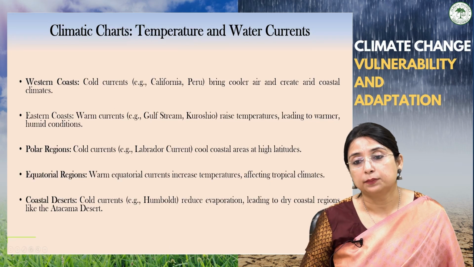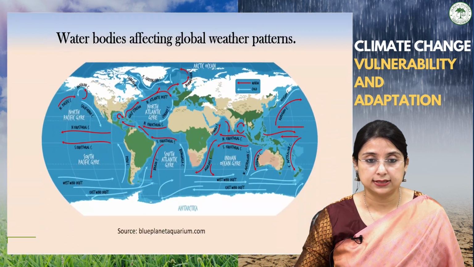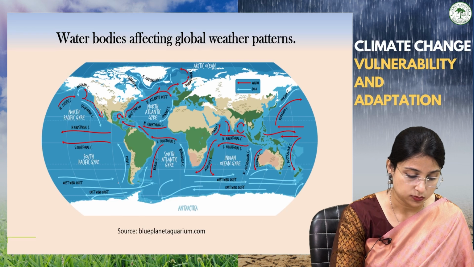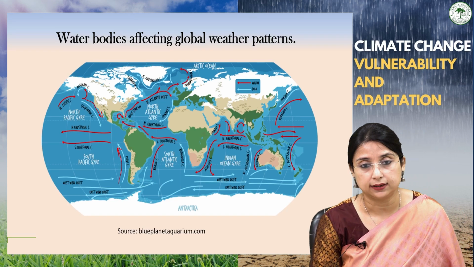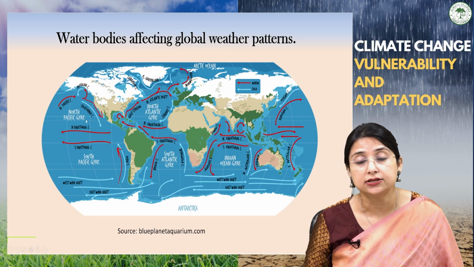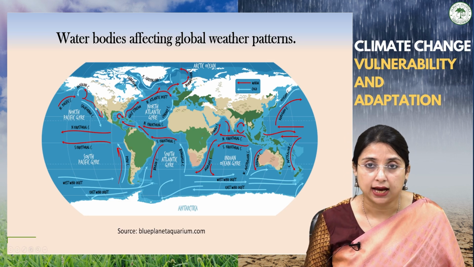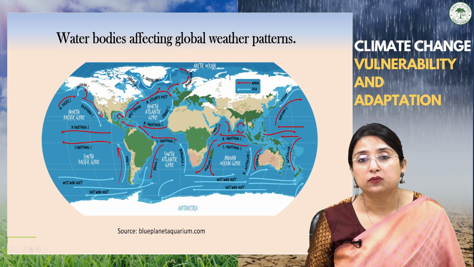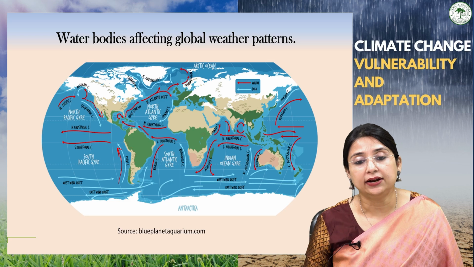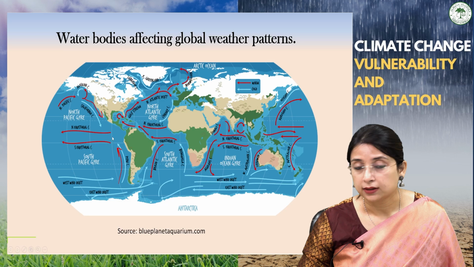These cold currents bring cool air and create arid climates. This one is the California current I am talking about, and this one is the Peru current. So these are cold currents and they cause arid conditions. How do they cause arid conditions? Because we know cold current means temperature will be low, pressure will be high, and when the pressure is high, it will not invite moisture-laden winds towards it, thus causing arid conditions in the coastal areas. So thus it impacts the global climate.